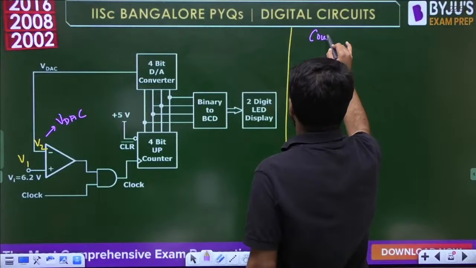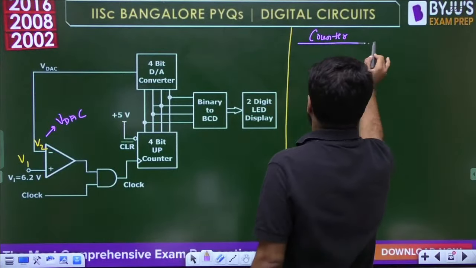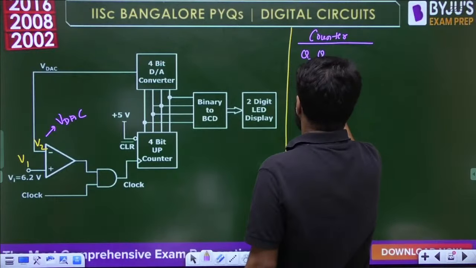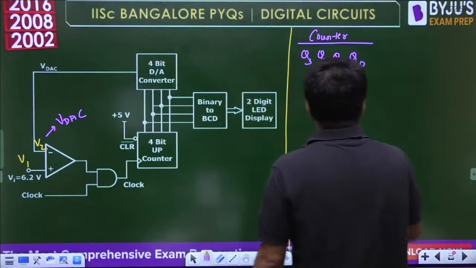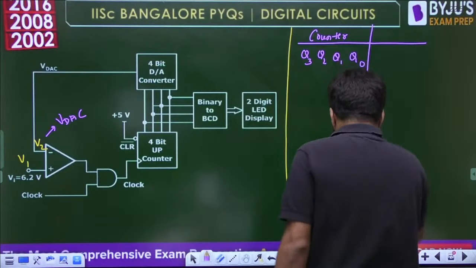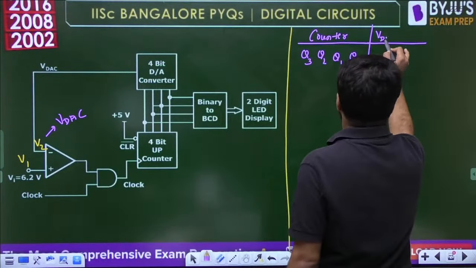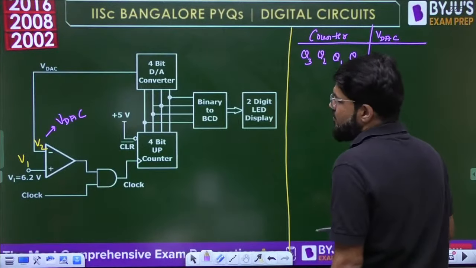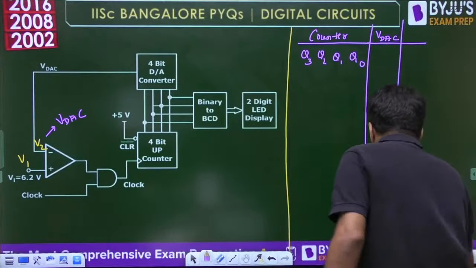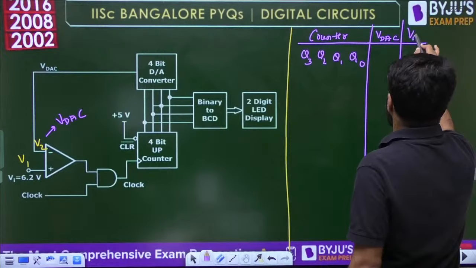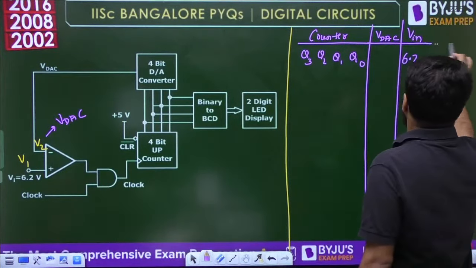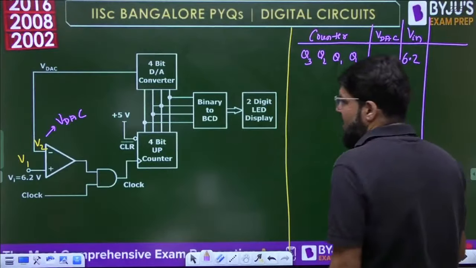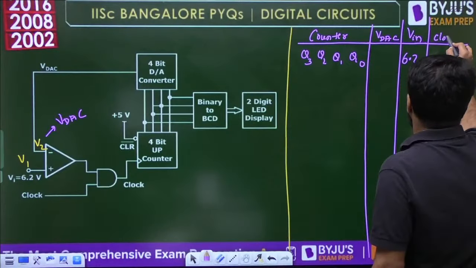So let us write down the counter output, suppose Q3, Q2, Q1, Q0. Based on the counter output, I will give you the VDAC. Let me also write down the V input, which is fixed at 6.2 volt. Then based on that, I will decide whether the clock is active or not.